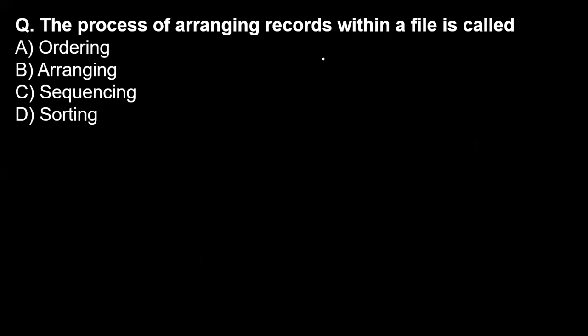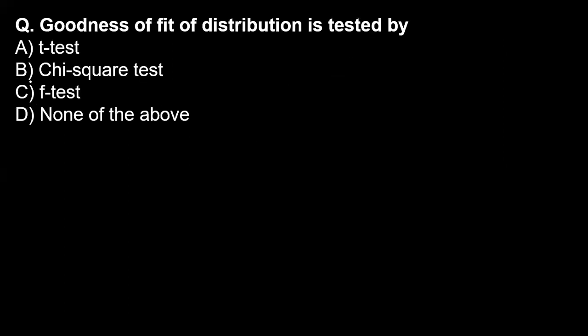It is called as if you are arranging your files or records in the files, so it is nothing but a sequence. Okay, so it is a sequence. Now the goodness of fit of the distribution is tested by the chi-square test. Okay, we have already discussed.